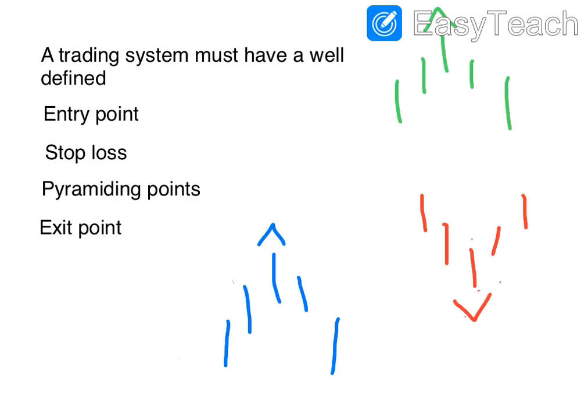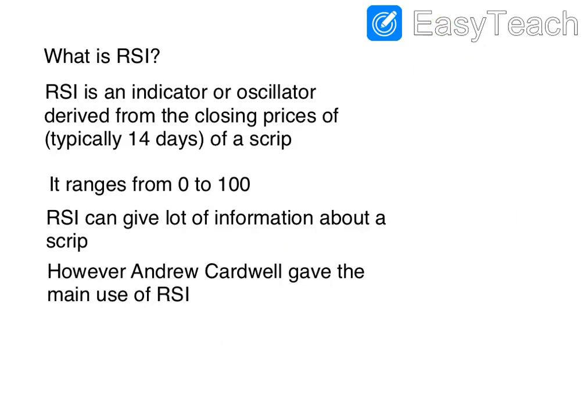Now a trading system must have an entry point, stop loss, pyramiding points and exit point. We will see entry points, stop losses, pyramiding points and exit points. If you don't want to pyramid, then you can just simply consider entry point, stop loss and exit point. But before that, we will see what is RSI.